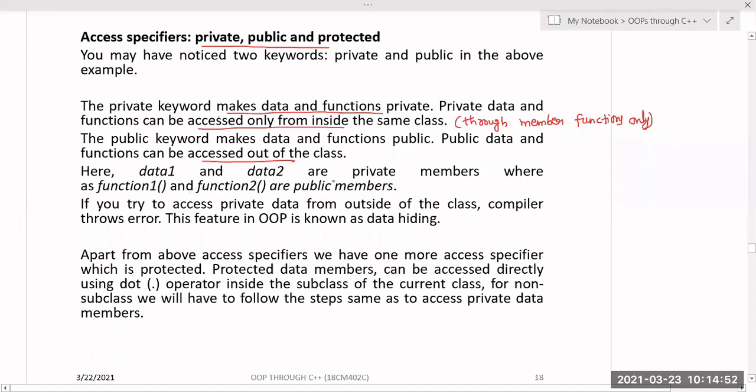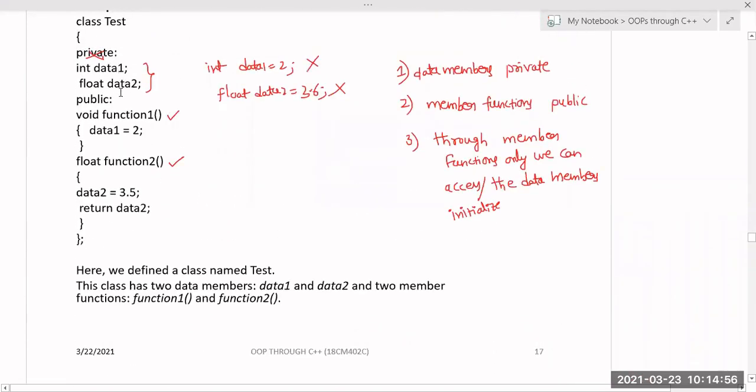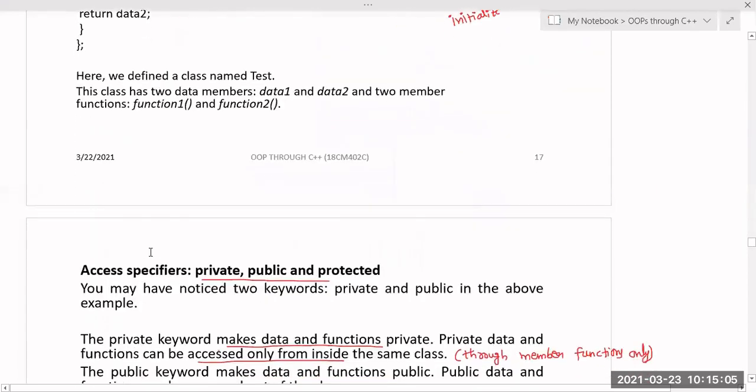Here data 1 and data 2 are the private members, whereas function 1 and function 2 are public. So now I create an object outside and call obj.function 1 and function 2, because they are in the public section.